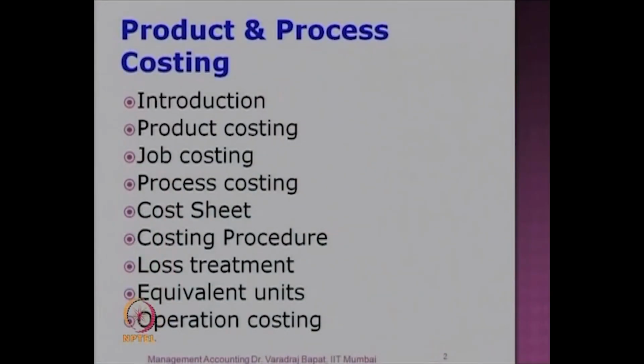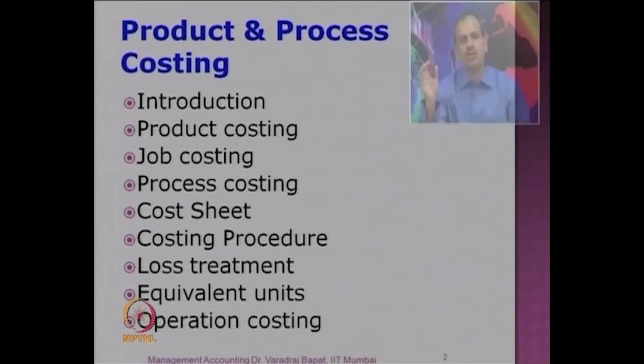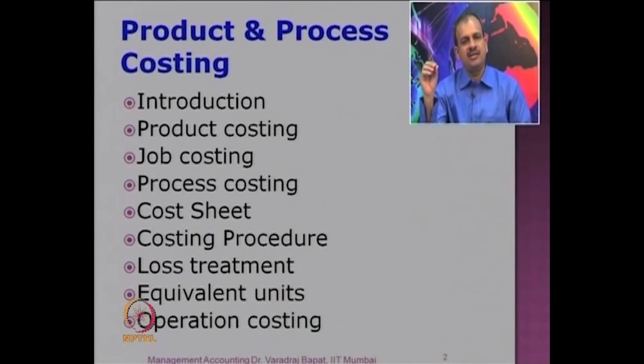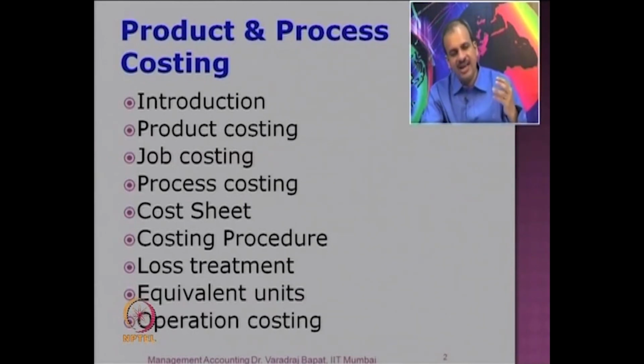We are discussing product and process cost. In this presentation we are going to talk about product costing. In that you have job and process costing, what a cost sheet is, what the costing procedures are, the treatment of loss, and the equivalent units which are particularly required in process costing.